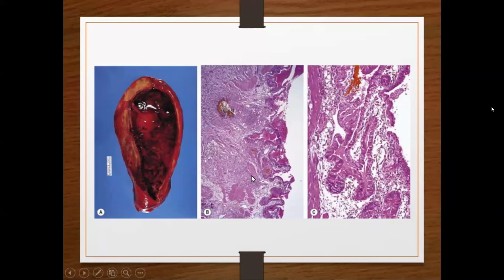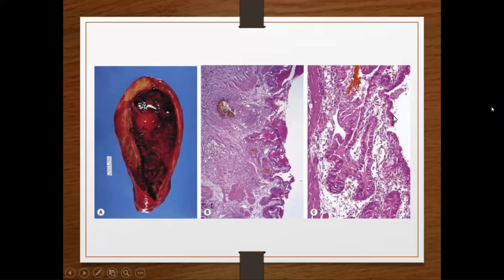In microscopy, there is ulceration of the mucosa. You can see here there is a break in the mucosal continuity, meaning there is ulceration of the mucosa. This is the mucosa with tall columnar cells, and it is infiltrated with neutrophils. These are all neutrophils. Neutrophils are present in the lamina propria and the muscular layer also.